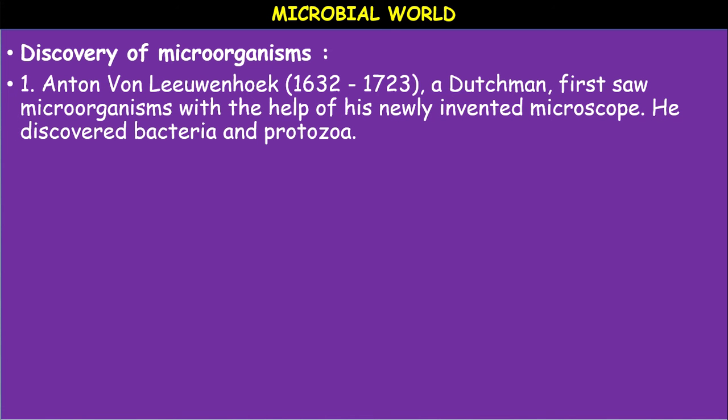First, Anton von Leeuwenhoek, a Dutchman, first saw the microorganisms with the help of his newly invented microscope. He discovered bacteria and protozoa. He studied different materials and biological fluids under his own microscope, and he was the first person to discover bacteria and protozoans.